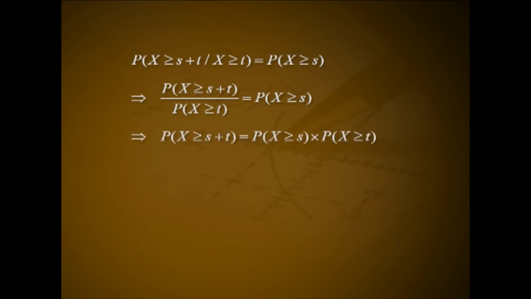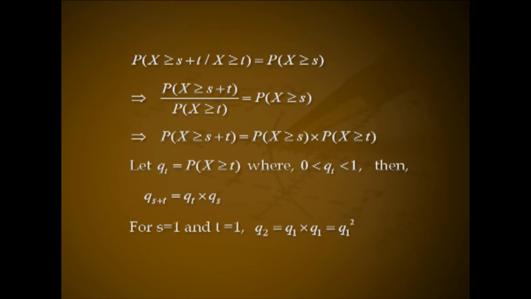This implies P of X greater than or equal to s plus t equals P of X greater than or equal to s into P of X greater than or equal to t. Let Qt equal to P of X greater than or equal to t, where 0 less than Qt less than 1. Then Q of s plus t equals Qt into Qs. For s equal to 1 and t equal to 1, Q2 equals Q1 into Q1, that is Q1 square.